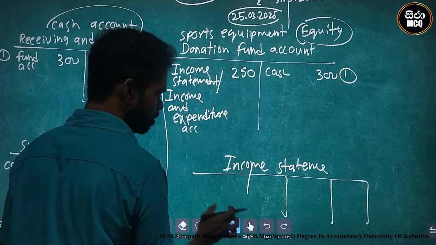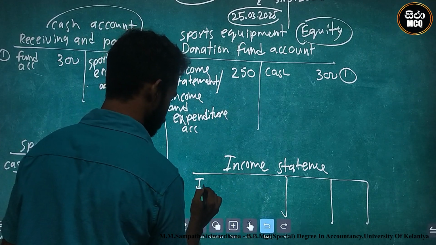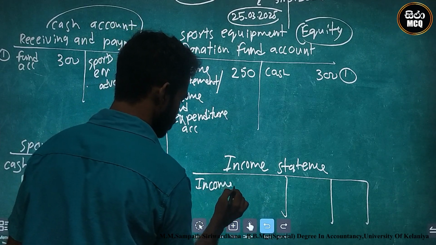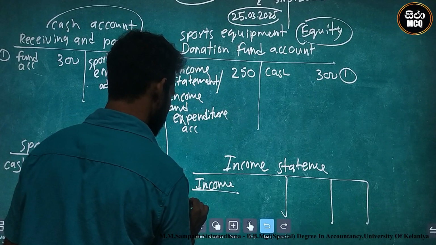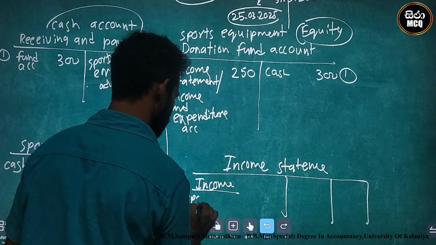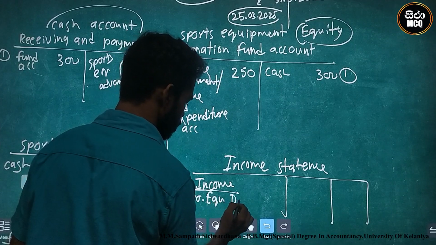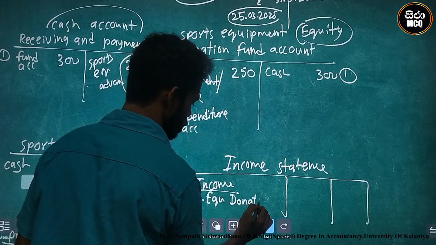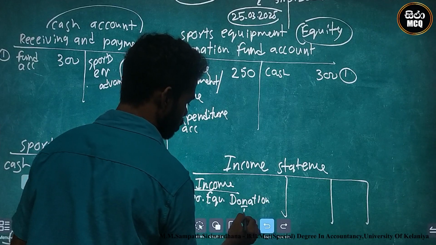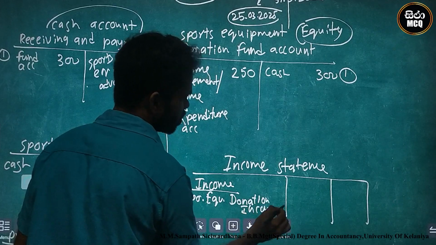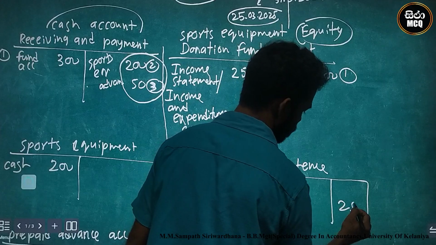You can identify this as the sports equipment donation income, amount 250.